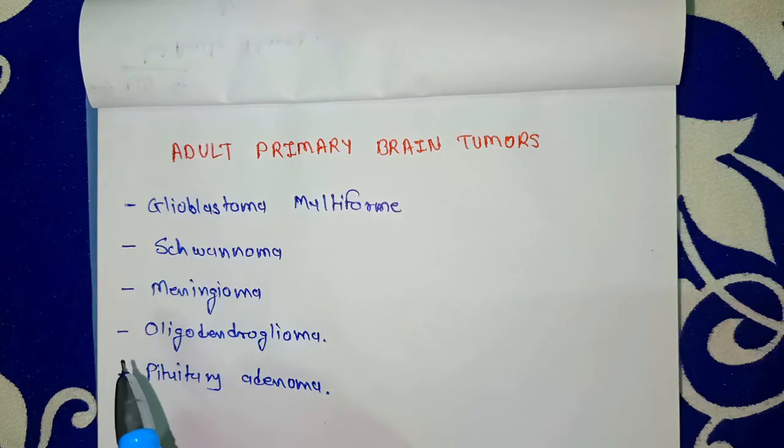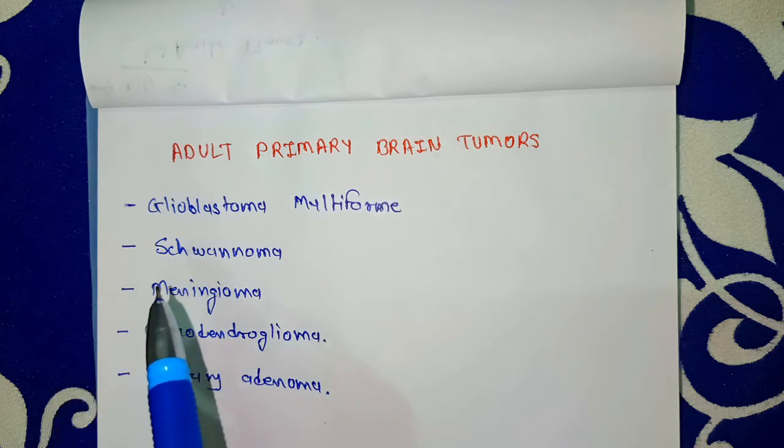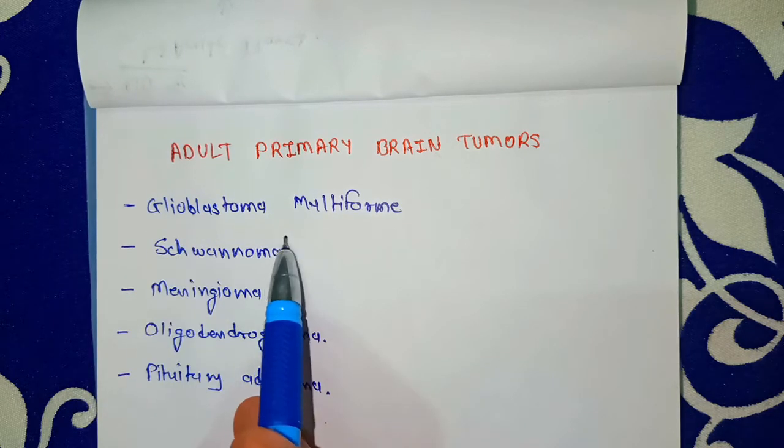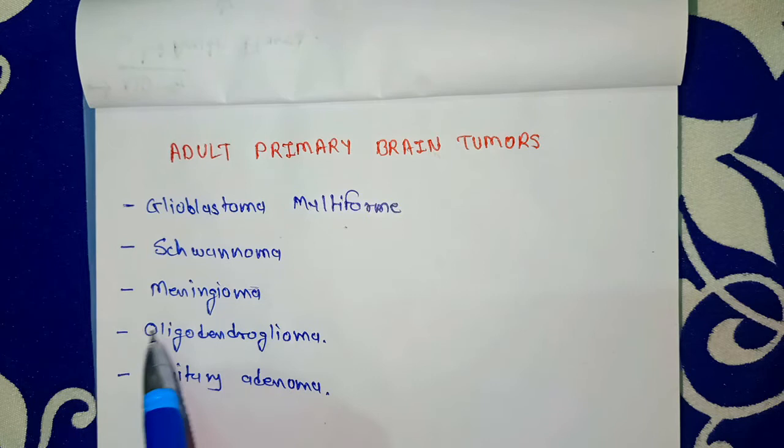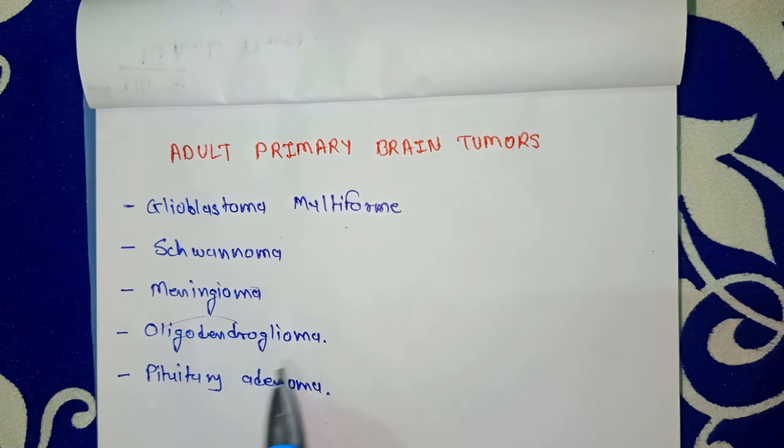So there are 5 primary brain tumors that occur in adults, which are glioblastoma multiforme, schwannoma, meningioma, oligodendroglioma and pituitary adenoma. We are going to talk about each in this video.